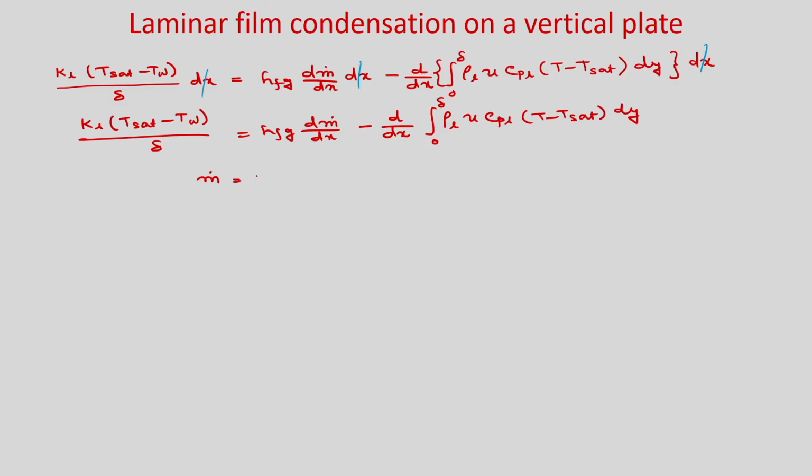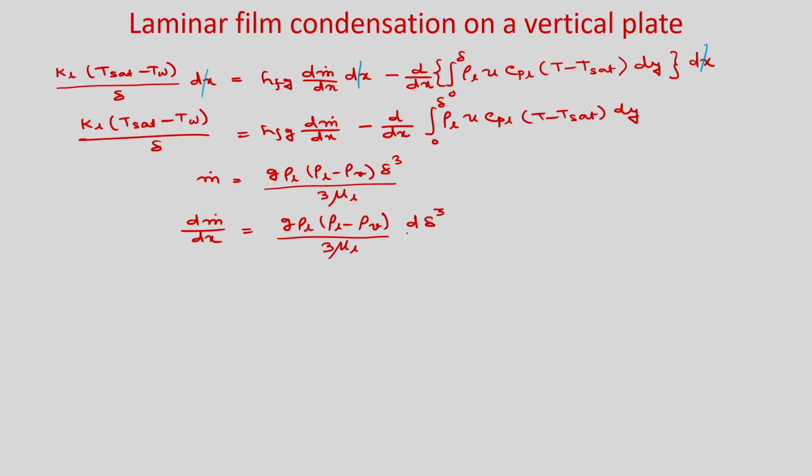Now let us calculate dṁ/dx. You know the mass flow rate ṁ: ṁ = g ρ_L (ρ_L − ρ_v) δ³/(3 μ_L). This we have already calculated. So, dṁ/dx you can write as g ρ_L (ρ_L − ρ_v)/(3 μ_L), these are constants, times d(δ³)/dx.